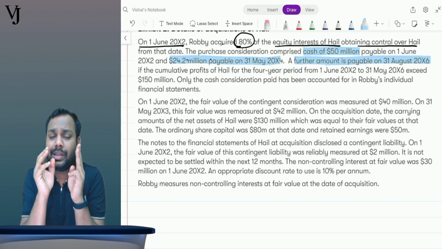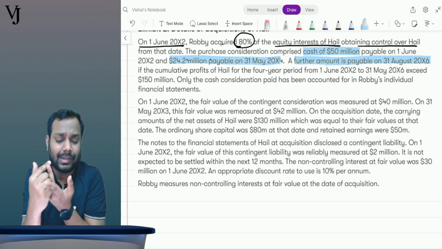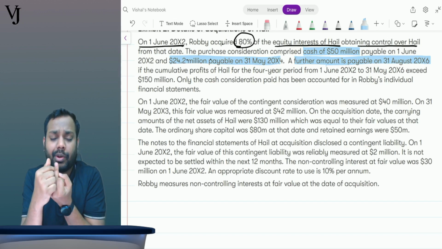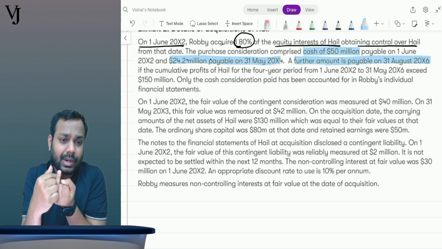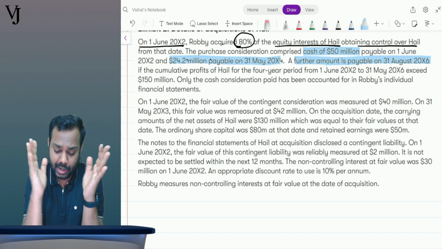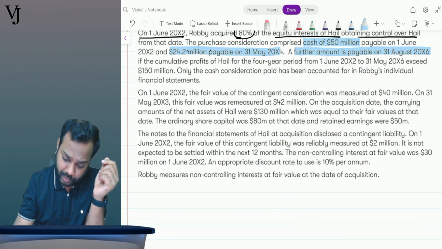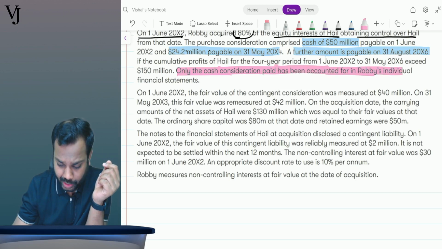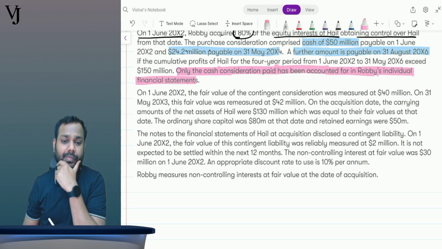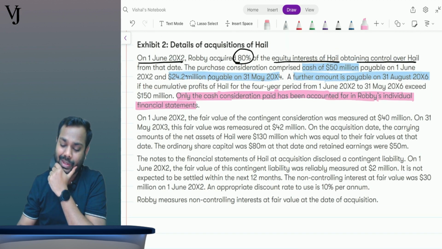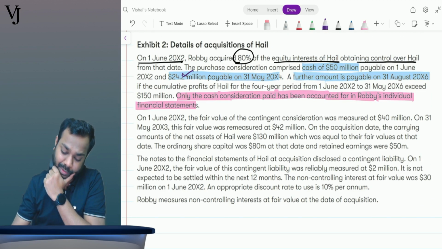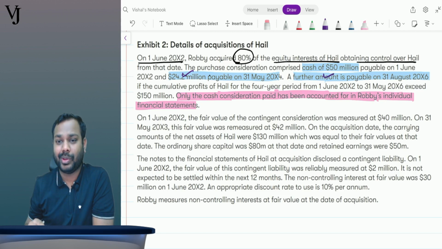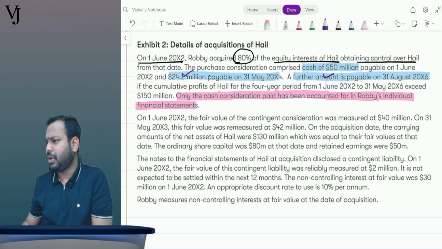Now in this question there are three things: cash consideration, deferred consideration and contingent consideration. Cash consideration is recorded at the amount of cash being paid, deferred consideration is recorded at its present value, and contingent consideration is recorded at its fair value on the date of acquisition. What is the question saying further? Only the cash consideration paid was accounted for in Robbie company's individual financial statements. Meaning we have to give the impact of this 24.2 and of this contingent consideration in the draft consolidated SOFP.